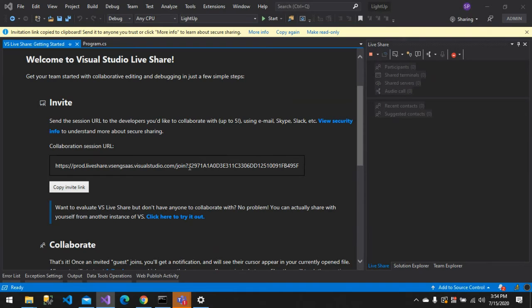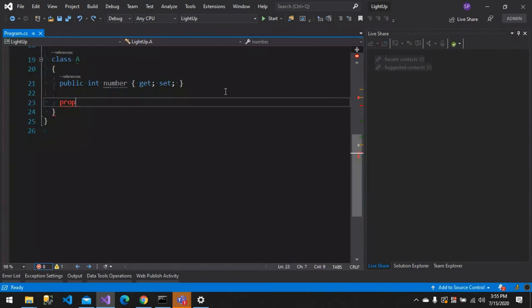That's a good thing about using this Live Share extension, and we also have an audio call option. You can just audio call, and that's an add-on to this Live Share extension. This is one of the coolest things. You don't have to worry about the platform, and you can just do collaborative editing. So that's one thing, and let me end this Live Share, and also one more extension I'll show,